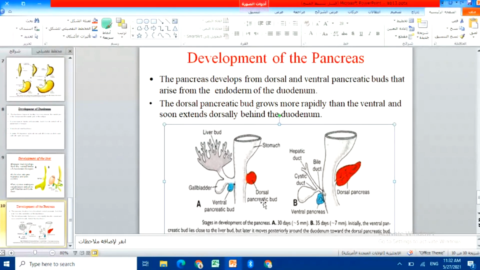Then look, at 30 days, then at 35 days, there will be the initial dorsal and ventral pancreatic buds.